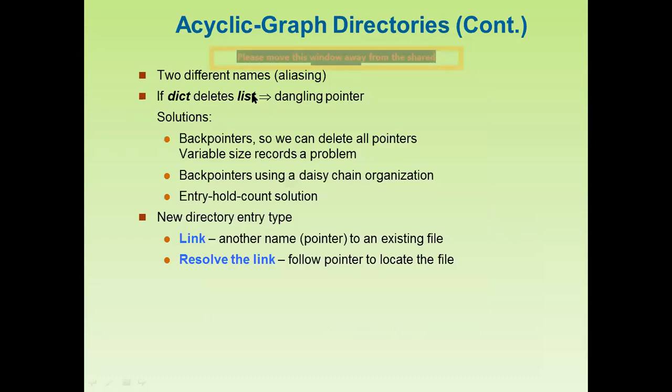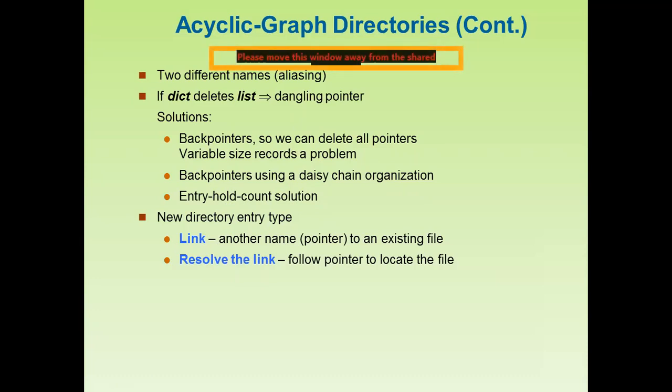So here two different names we can use. If dict deletes list dangling pointer, what is the solution? Here we can use the pointers, okay, back pointers, so we can delete all pointers. Variable size records a problem. Back pointers using a daisy chain organization. Entry hold count solution. New directory entry type link or resolve the link. So here in case of the acyclic graph directories, we use the pointer system.